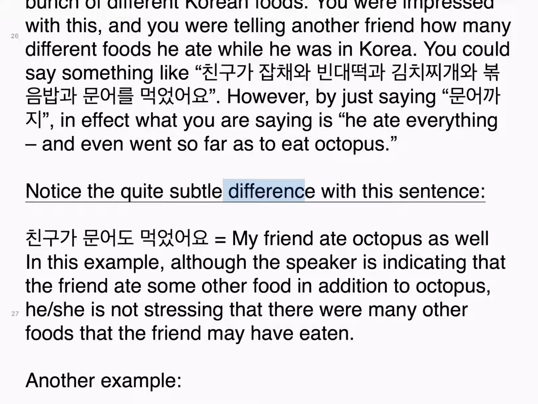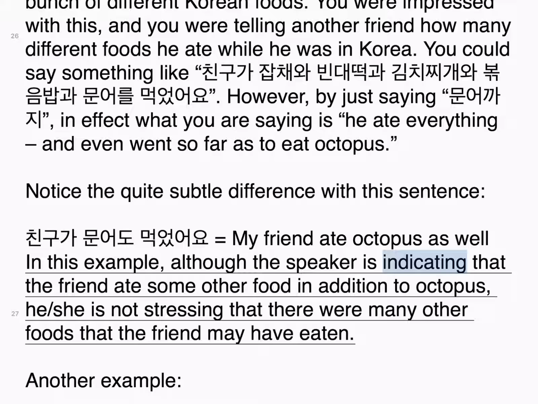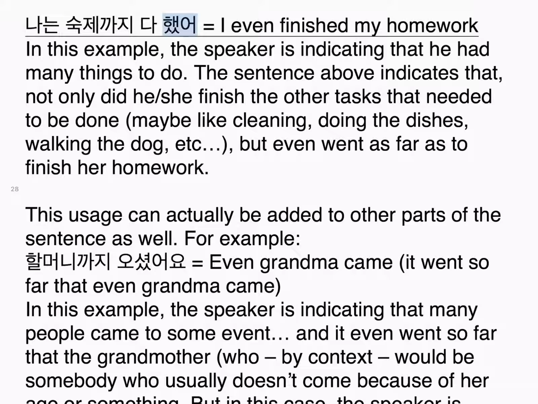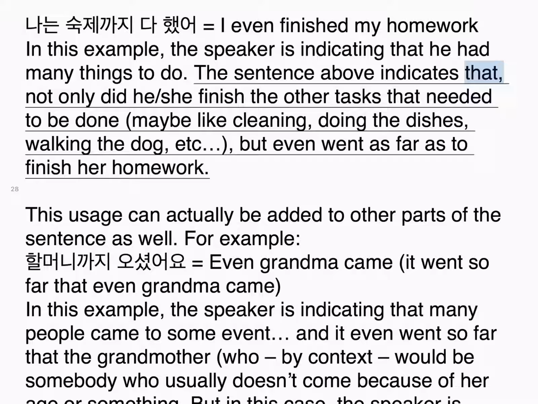Notice the quite subtle difference with this sentence. 친구가 문어도 먹었어요. My friend ate octopus as well. In this example, the speaker is indicating that the friend ate some other food in addition to octopus. She is not stressing that there were many other foods that the friend may have eaten. Another example. 나는 숙제까지 다 했어. I even finished my homework. The speaker is indicating that he had many things to do. The sentence indicates that not only did she finish the other tasks that needed to be done, maybe like cleaning, doing the dishes, walking the dog, etc., but even went as far as to finish her homework.